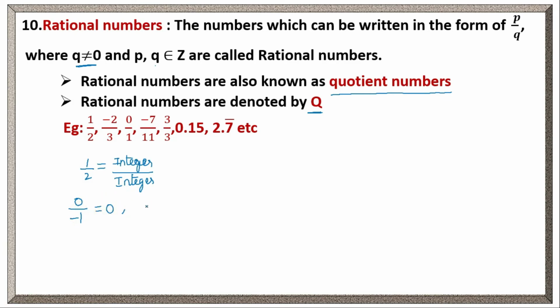But 2 by 0, or any integer by 0, is not defined. If the denominator is 0, it is not defined. That is the reason q should not be equal to 0. If it is in this form, it's not a rational number because here q is 0. Clear?